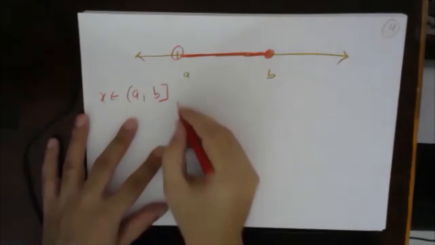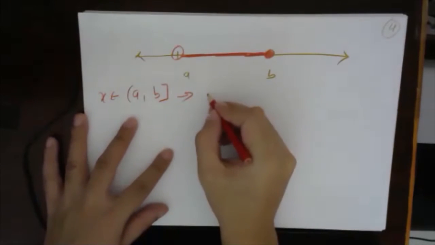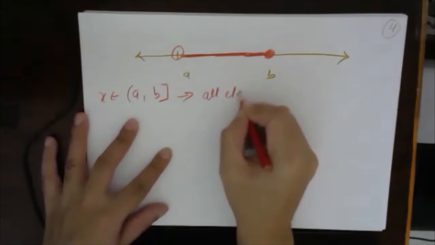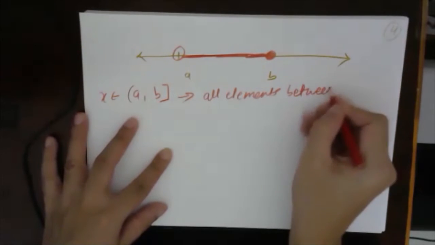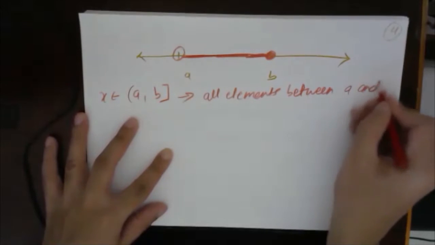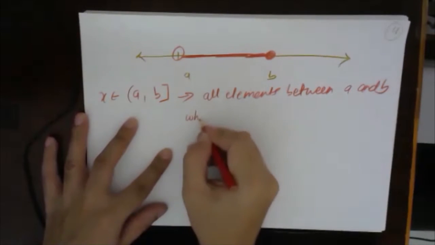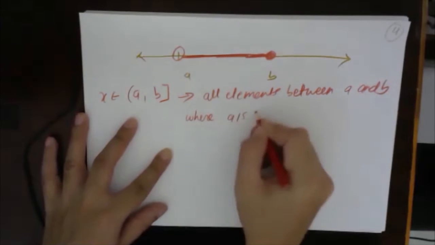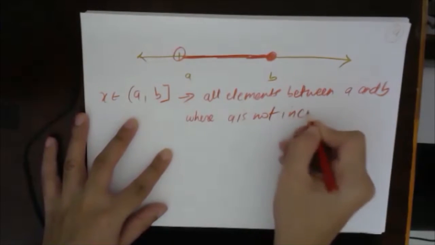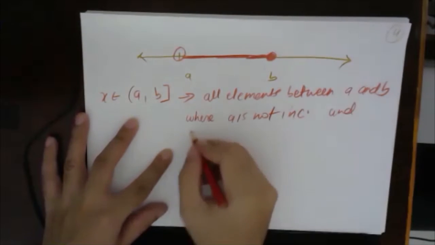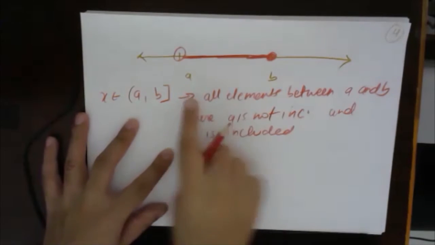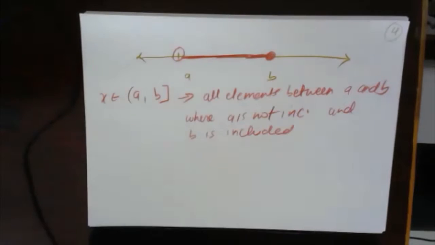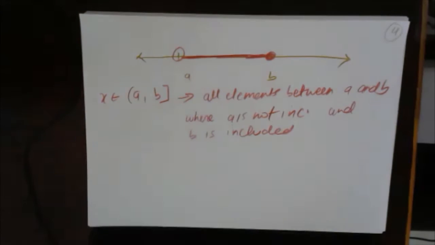So this is basically representing all elements between A and B where A is not included and B is included. Understood? This is the way of representing.